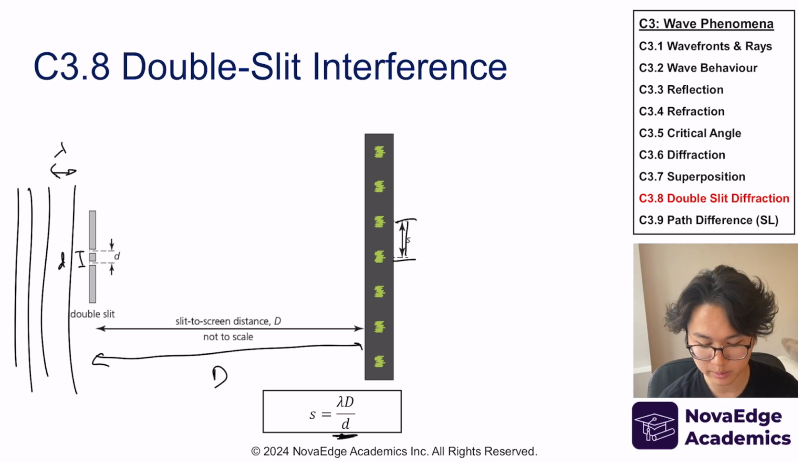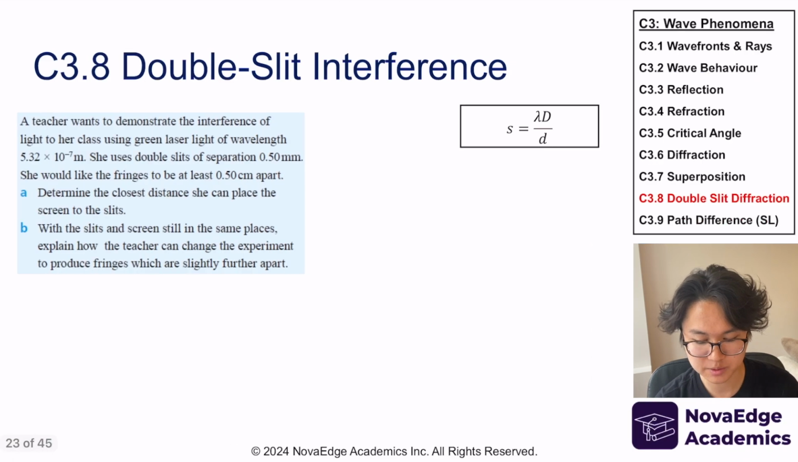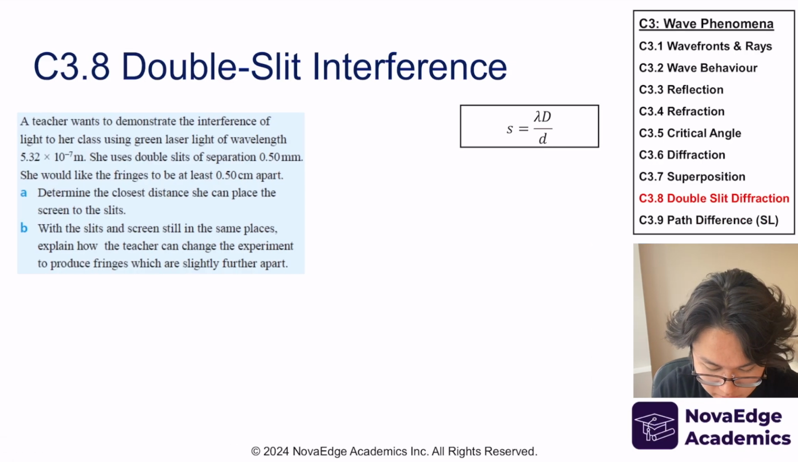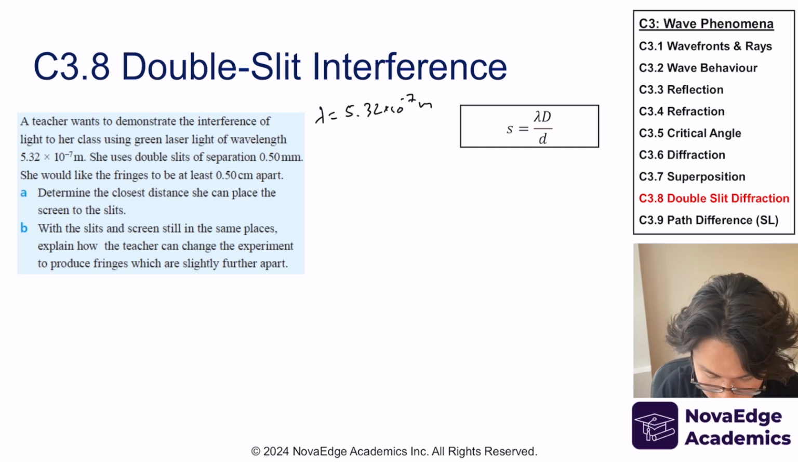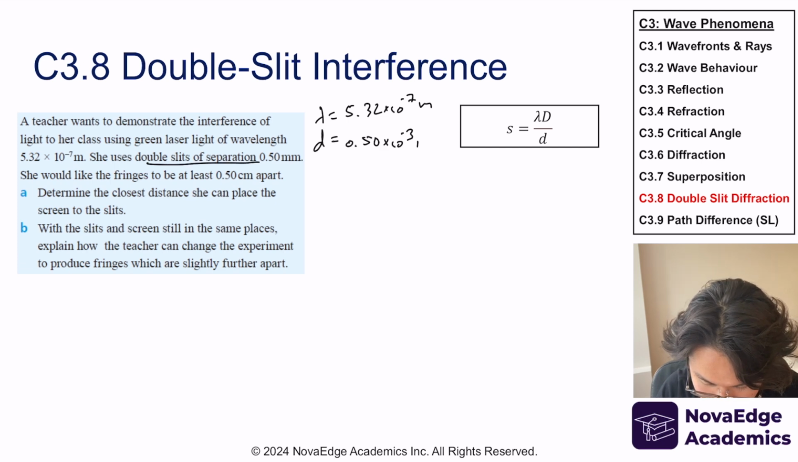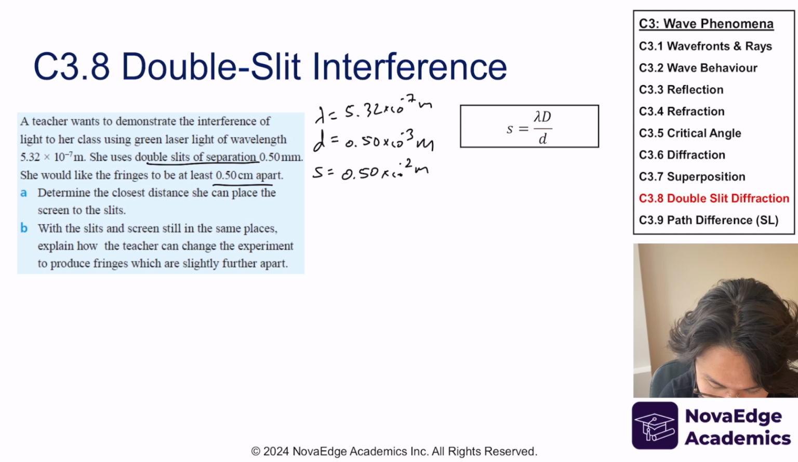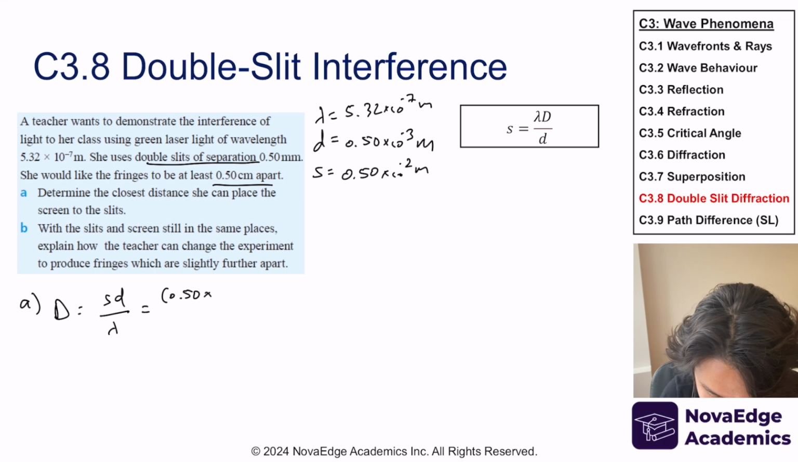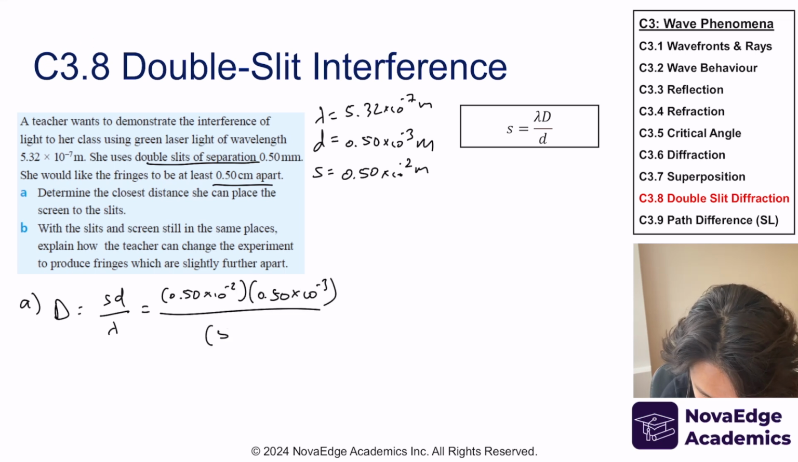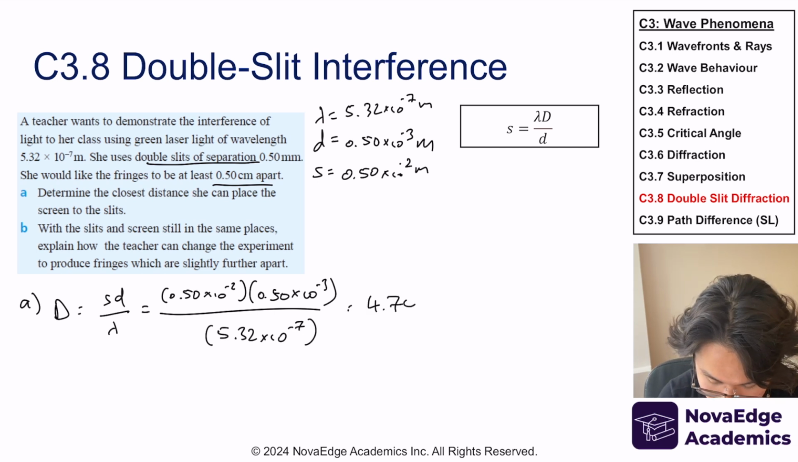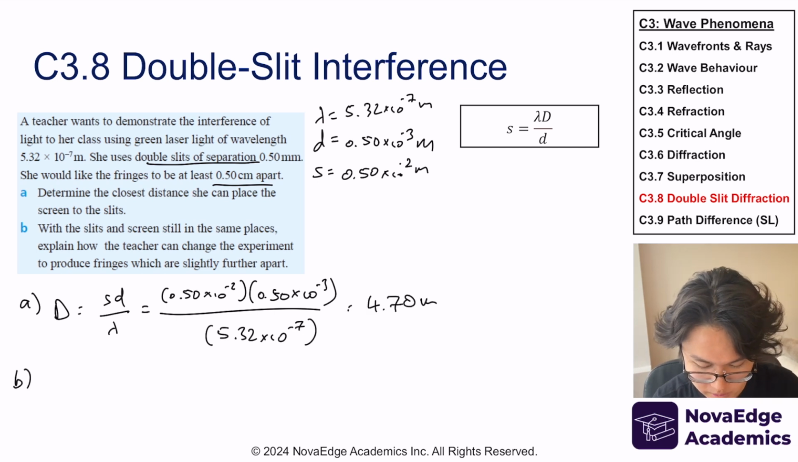And so let's do a prime example. So pause the video and give this one a try. So they actually give us a wavelength. The wavelength is this. They also give us the double slit separation, which is d. By the way, I'm changing everything to meters, okay? They also told us that the fringes want to be at least this much. The distance between fringes is this. Okay, so let's determine the distance. This is the answer, part B.